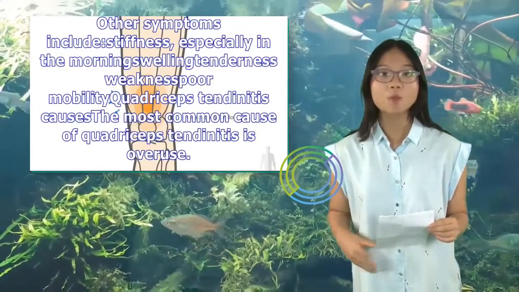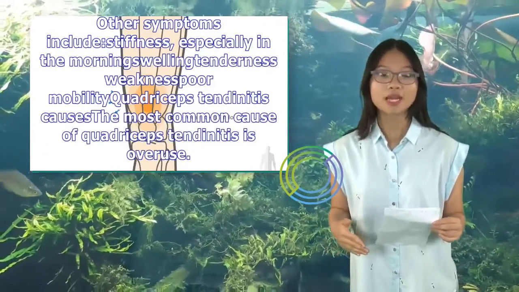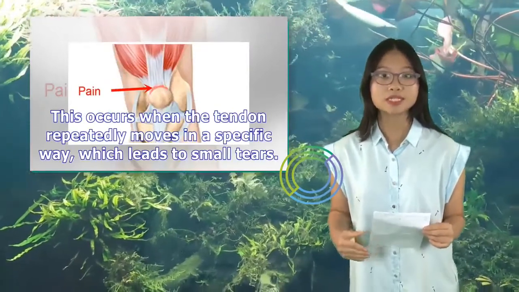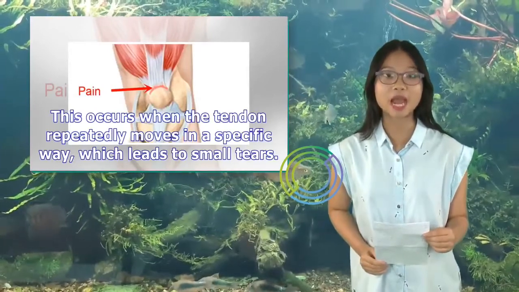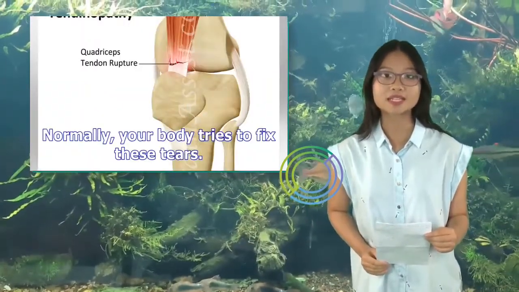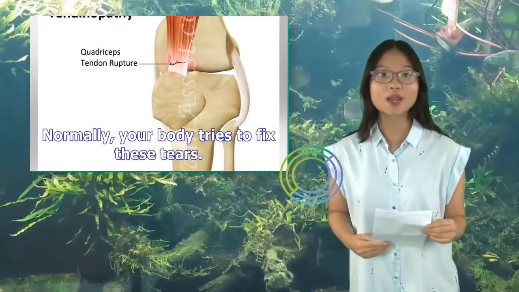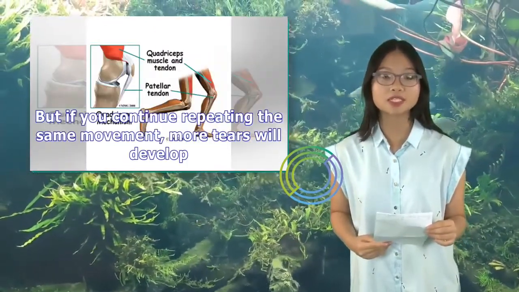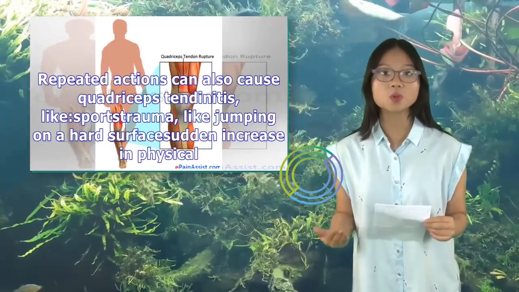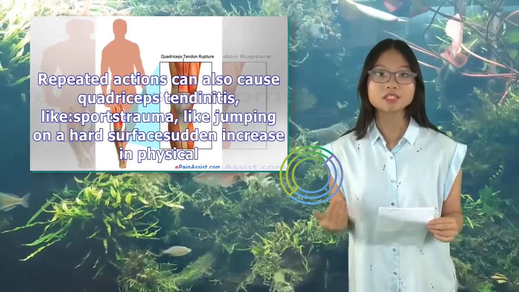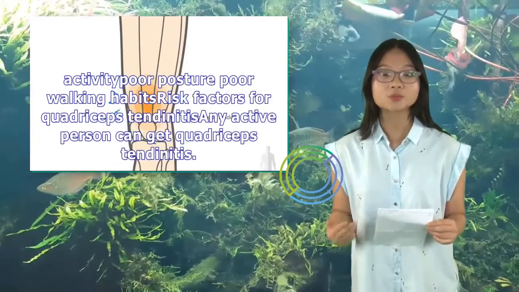Quadriceps tendinitis causes. The most common cause of quadriceps tendinitis is overuse. This occurs when the tendon repeatedly moves in a specific way, which leads to small tears. Normally, your body tries to fix these tears. But if you continue repeating the same movement, more tears will develop. Repeated actions can also cause quadriceps tendinitis, like sports trauma, like jumping on a hard surface, a sudden increase in physical activity, poor posture, and poor walking habits.